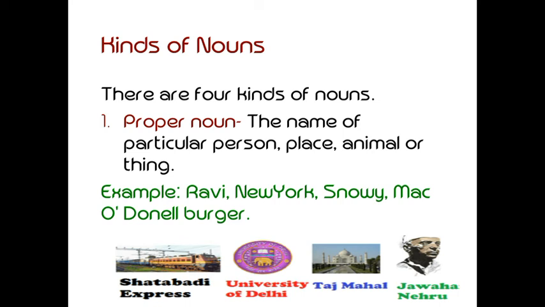Like Ravi. New York is the name of a particular city. All the cities are not called New York, they are called cities. City is the common noun. New York is the proper noun. Basti, your place, only your place is said to be Basti, that is the proper noun. Snowy, Snowy is the name of an animal, that is the proper noun.